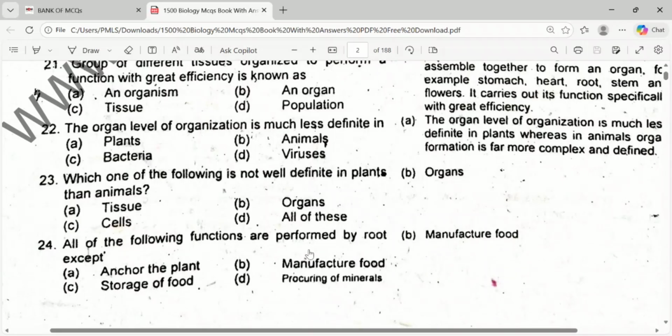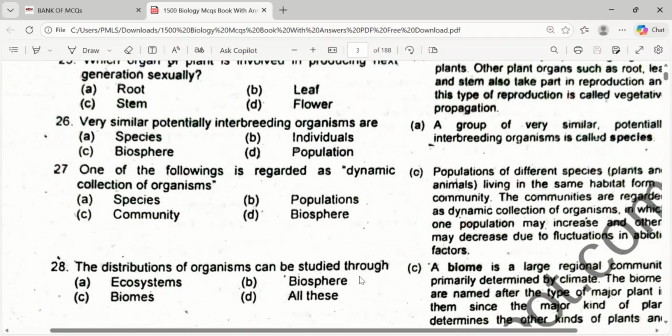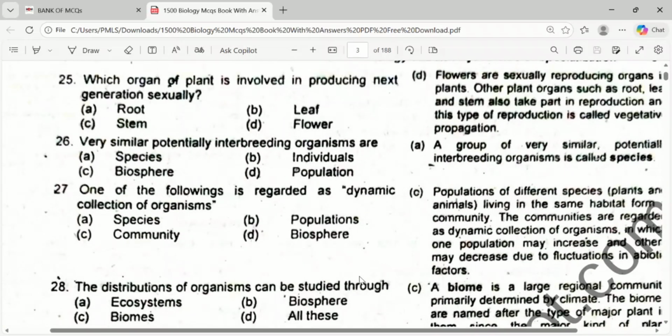All of the following functions are performed by the root except: anchoring the plant, true. Manufacturing food, no. Manufacturing of food is carried out in the leaf. Okay. Which organ of the plant is involved in producing the next generation sexually? Flowers. Flowers are the reproductive part of the plant.